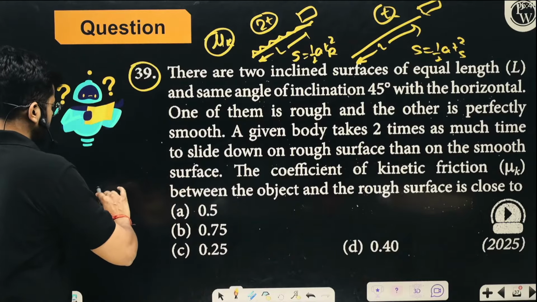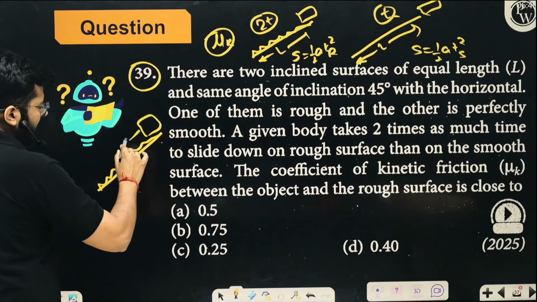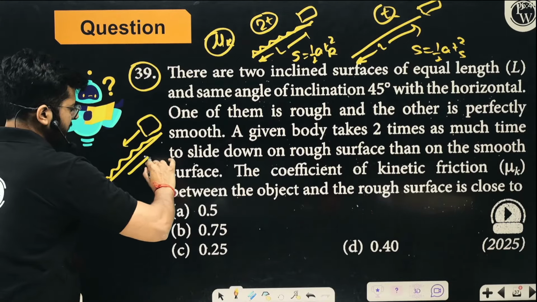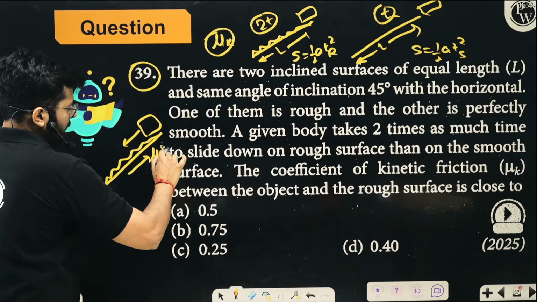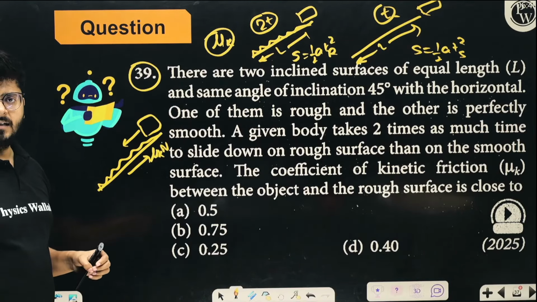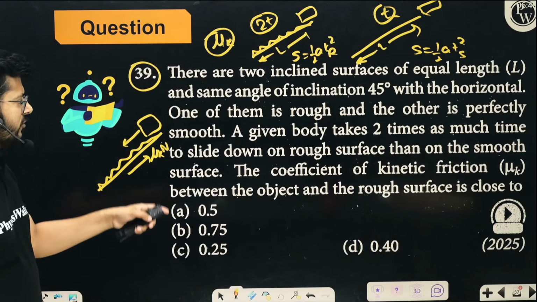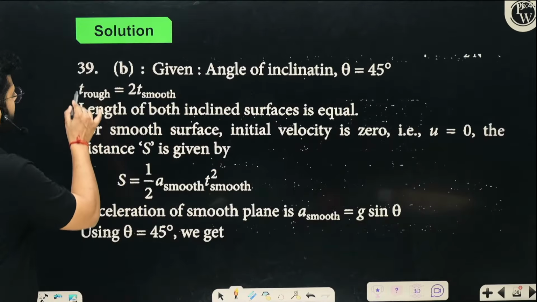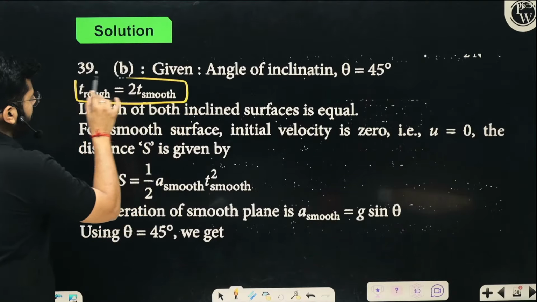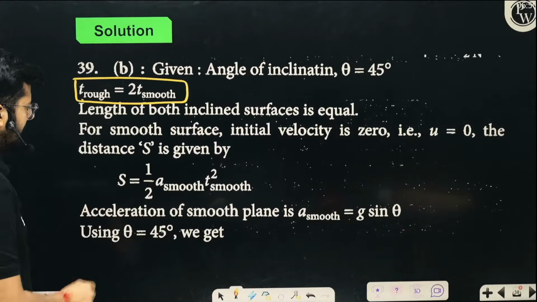So here, when the body is sliding down on a rough surface, this is the rough surface, the body is sliding down on a rough surface, the friction force is acting backwards, which is what? Mu k into n, right? Friction force is acting in the backward manner, right? So because of which the body is going to slow down, right? So if you just solve it out, how will you say? The question is giving you the time taken on the rough surface is 2 times the time taken on a smooth surface. They are giving you already that part.